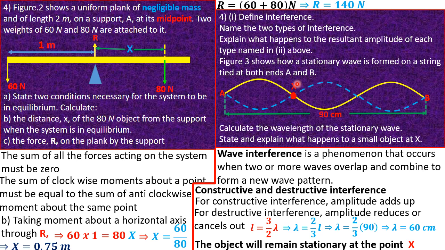Better still, at this point the two waves that form our stationary wave, namely the waves drawn in broken blue lines and the ones drawn in solid yellow lines, are always out of phase at every given point. So their resultant effect at this point X cancels out. We don't expect point X to leave this point. An object placed at this point remains still at this particular point.